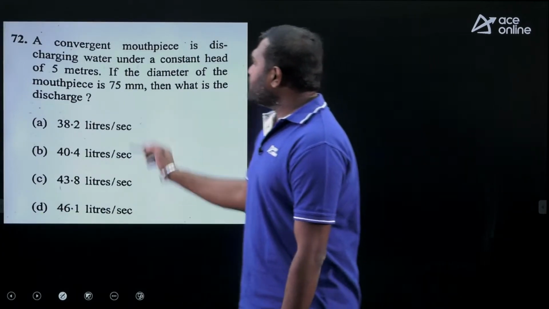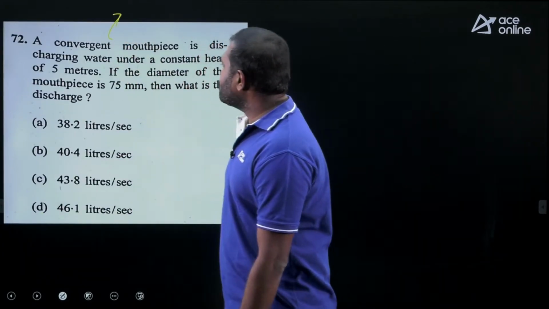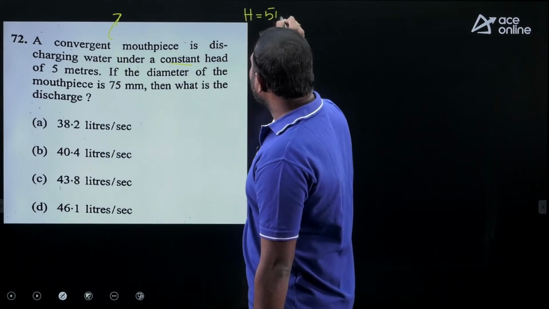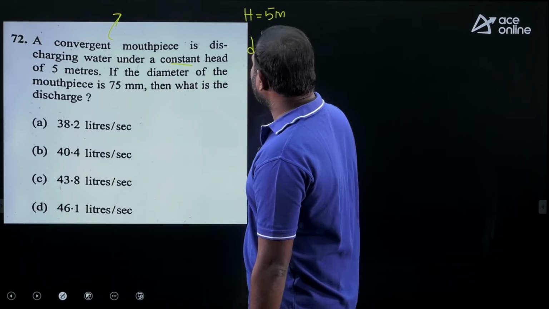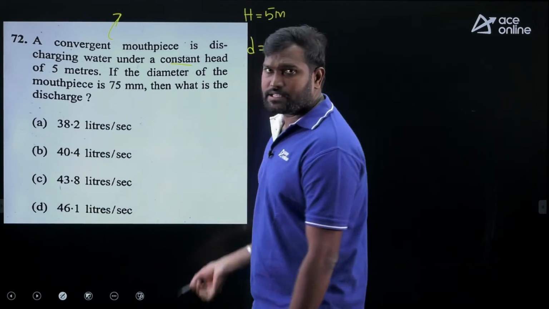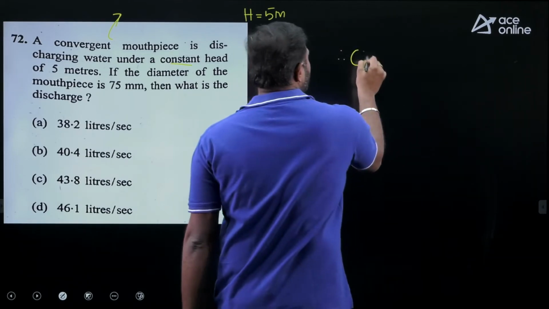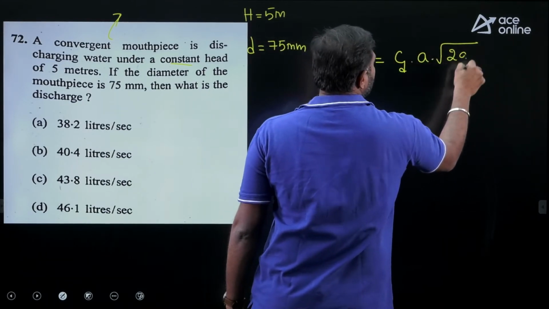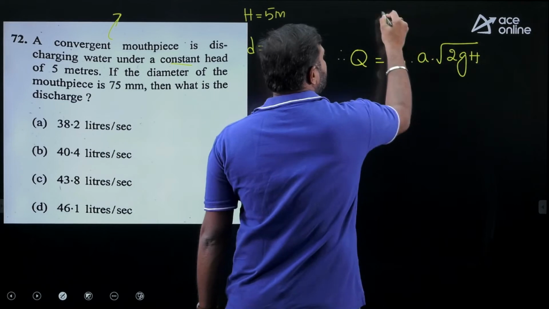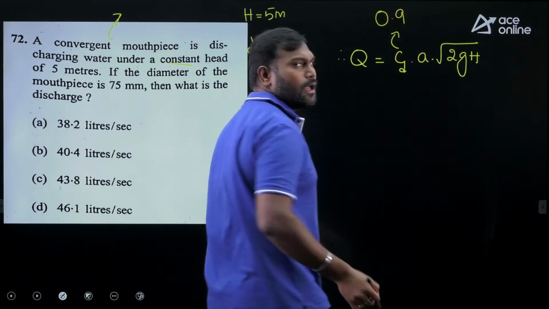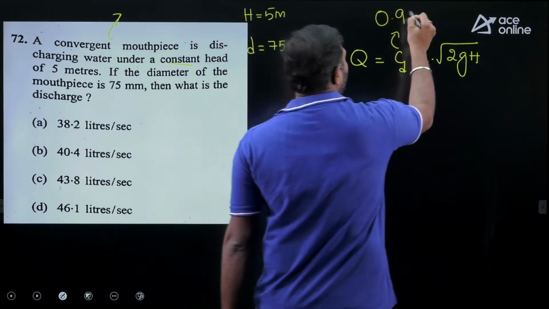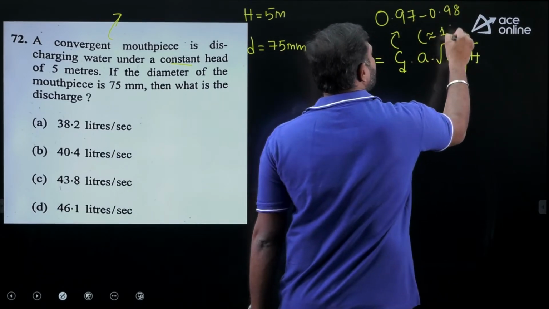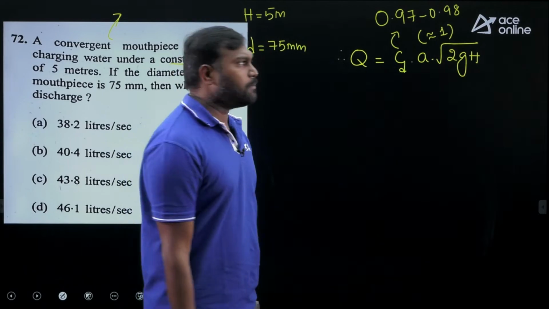Next, in a convergent mouthpiece, the constant head is given as 5 meters, diameter is given as 75 mm. What is the discharge? Q is equal to CD into A into root of 2gH. In the case of the convergent mouthpiece, CD is going to be 0.97 to 0.98.